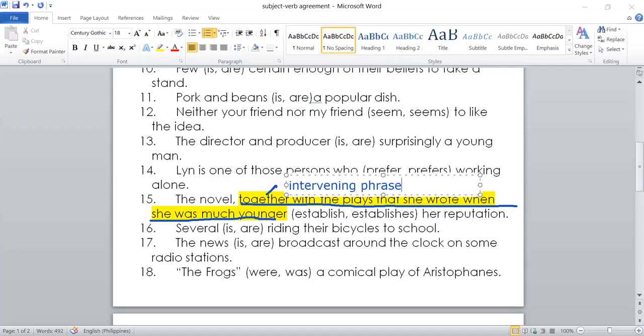Again, the rule for intervening phrases, they are just modifiers of the subject. And the subject here is novel. Therefore, the answer is establishes. Okay, so that is for number 15. Okay, let's go to number 16.